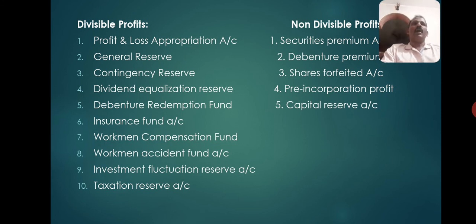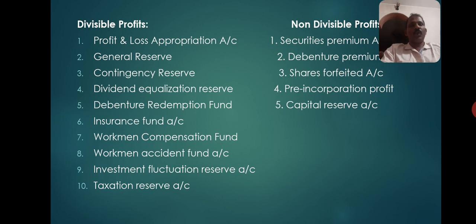As you know, a company, in order to strengthen its financial position, won't distribute the entire amount of profit as dividend among shareholders. Usually it retains a portion, called retained earnings, by transferring to general reserves or specific reserves. And later, in certain situations, the balance in such reserves will be utilized.